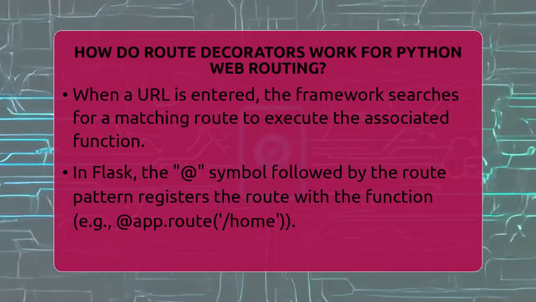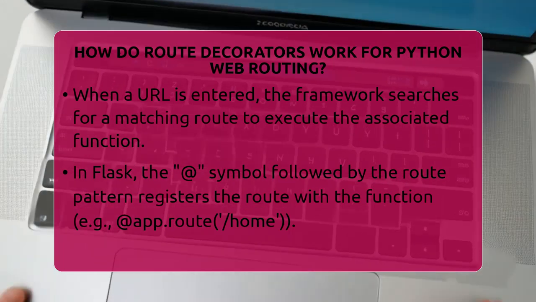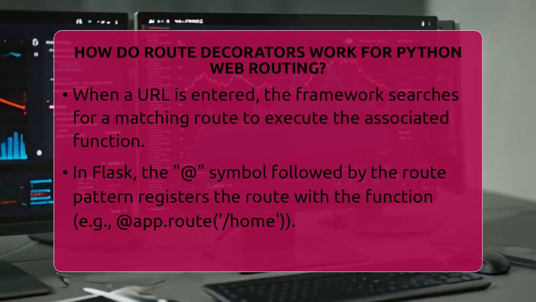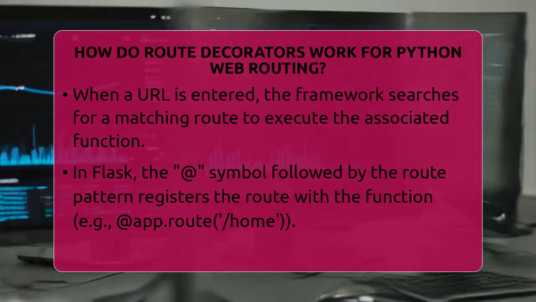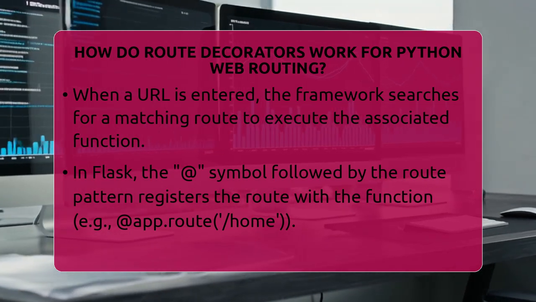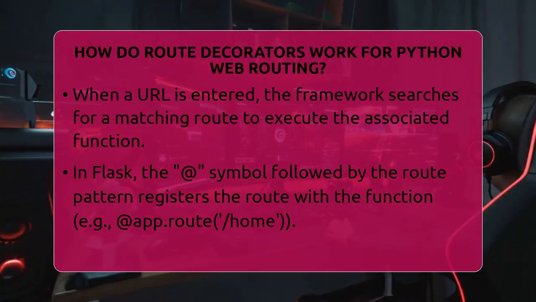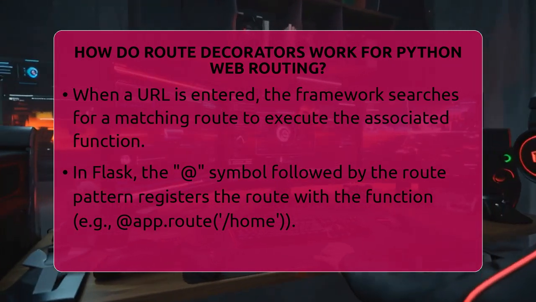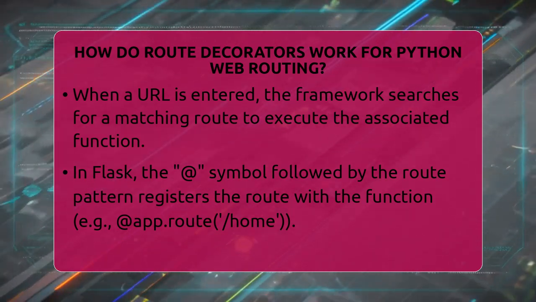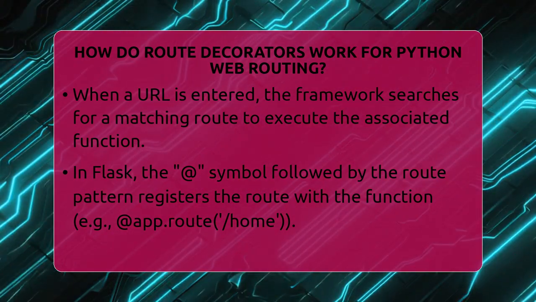In Flask, you use the @ symbol followed by the route pattern before your function. For example, @app.route('/home') tells Flask that when someone visits home, it should run the function below it. This decorator takes the URL pattern as an argument and registers the function with the web application. When a request comes in, the framework checks the URL against all the registered routes. If it finds a match, it calls the associated function.